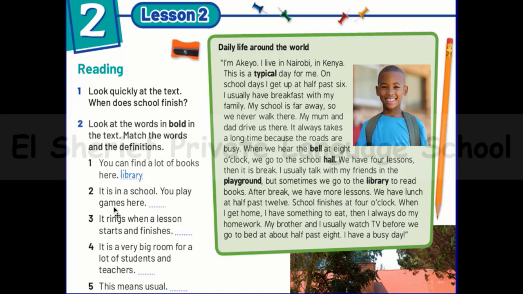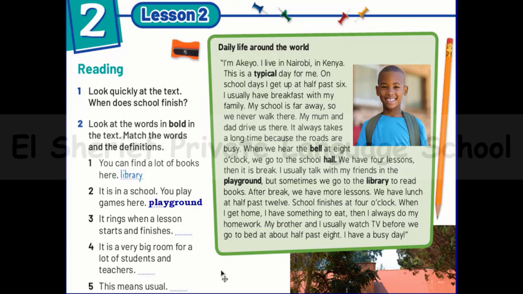Number 2, it's in a school, you play games here. Can you guess which one? Typical, playground, bell, or hall? And I can be sure that you said playground. Yes, great. So number 2 is playground. So playground is the place where you can play games in your school, especially in break, sometimes in your physical education session, PE.